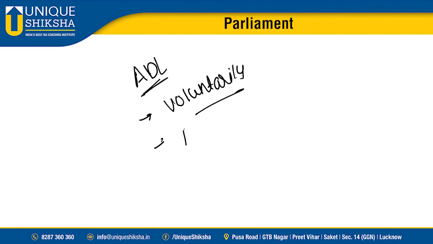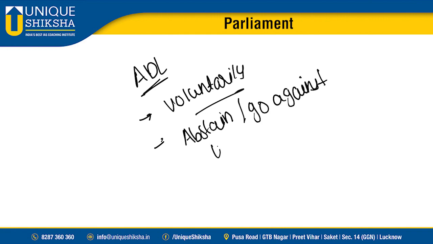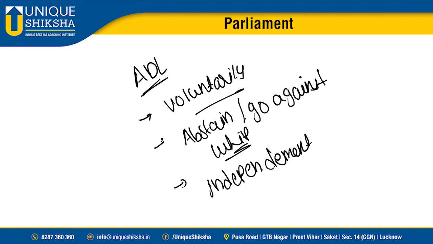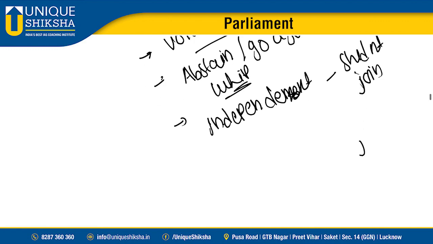by resignation from your party, or abstain or go against the whip given by your party. Whip means the direction; you should follow the whip given by your party. If you are an independent member, you shouldn't join any political party. And next, if you are a nominated member, you should join a political party only within 6 months.